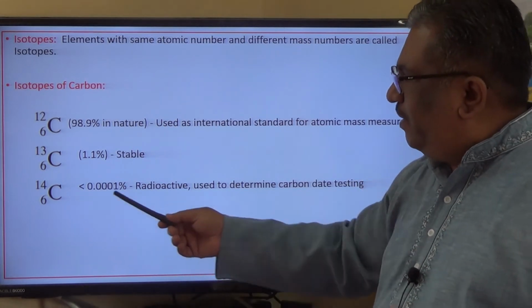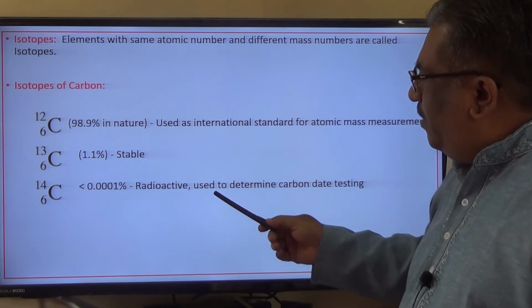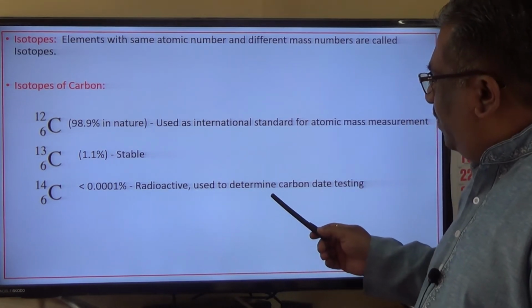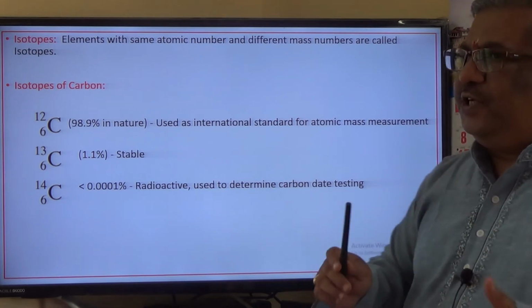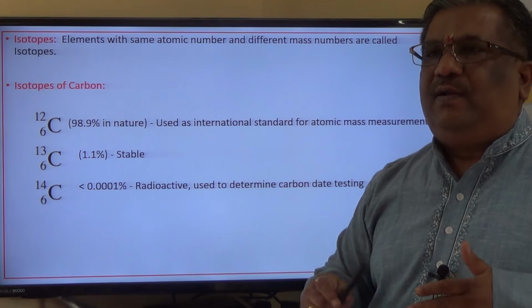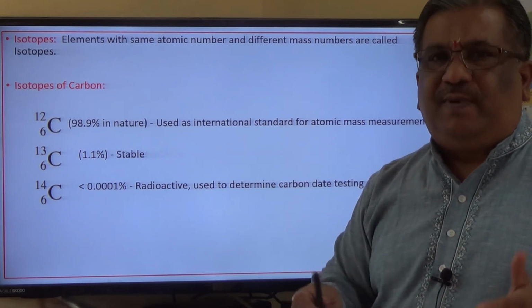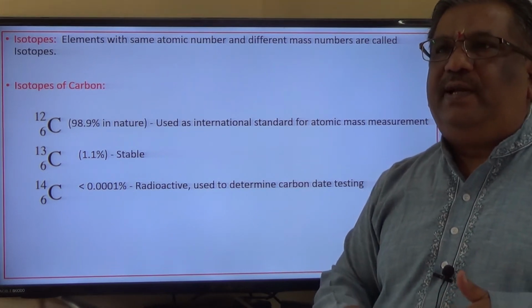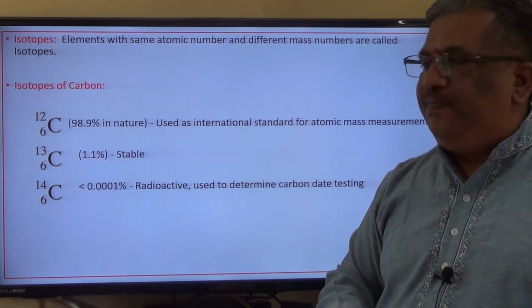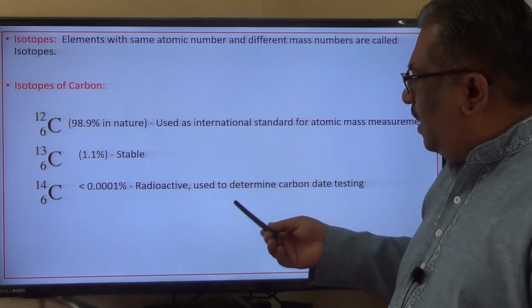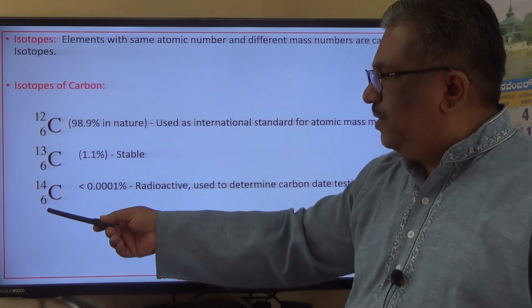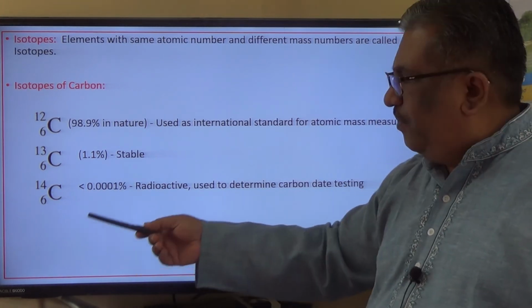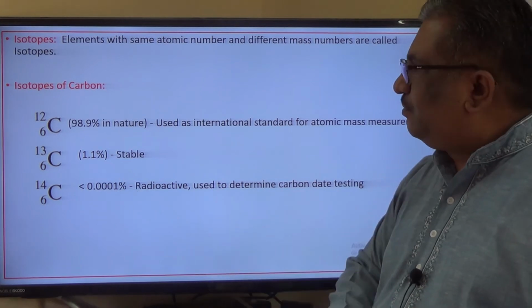But the peculiarity of this is it is radioactive and used in carbon date testing. If you want to determine the age of old temples or old materials, we carry out the carbon date testing. And in order to carry out the carbon date testing, we use the isotope of carbon which is 6C14. Availability in nature is very rare.